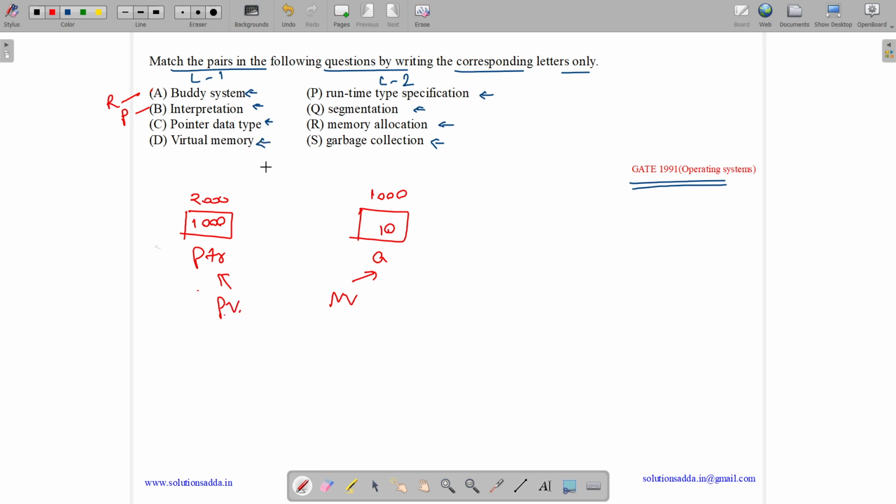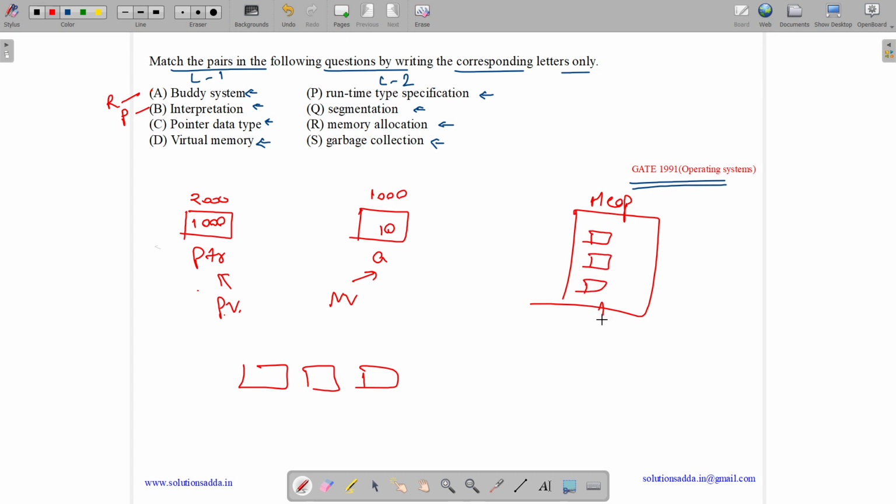So what happens during garbage collection? Suppose this is dynamic memory allocation. It occurs in the heap. At runtime, we are doing dynamic memory allocation. Suppose we are creating nodes for a linked list. So the memory will be allotted in the heap. But there are some languages like Java and C++ in which there are garbage collectors.